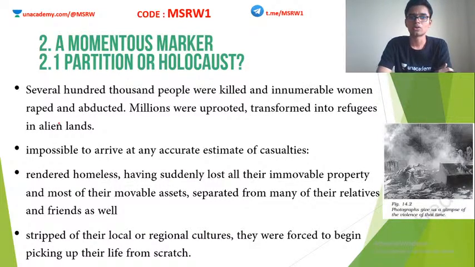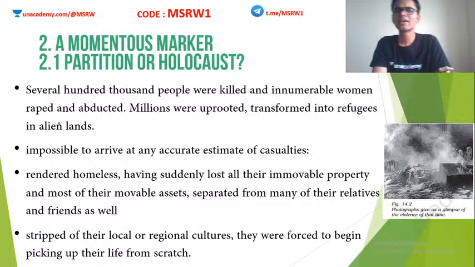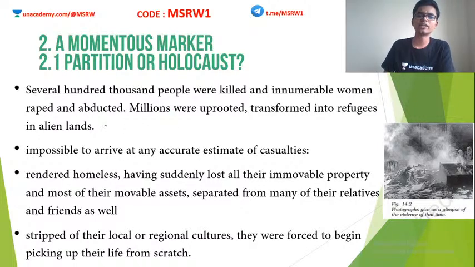Starting with a momentous marker, partition or Holocaust. Several 100,000 people were killed and innumerable women were raped, abducted, etc. So basically this was a very terrible event. Partition did not happen peacefully. Although on paper, Mountbatten signed something, the Government of India signed something. Similarly, in Pakistan, Mountbatten signed something, and the Muslim League officials signed something.